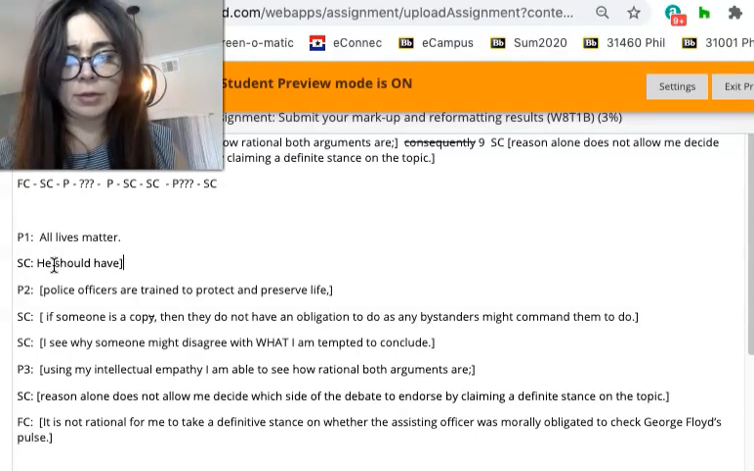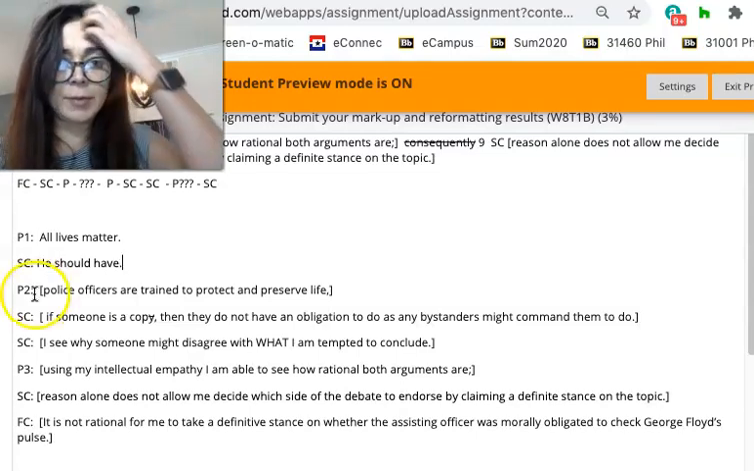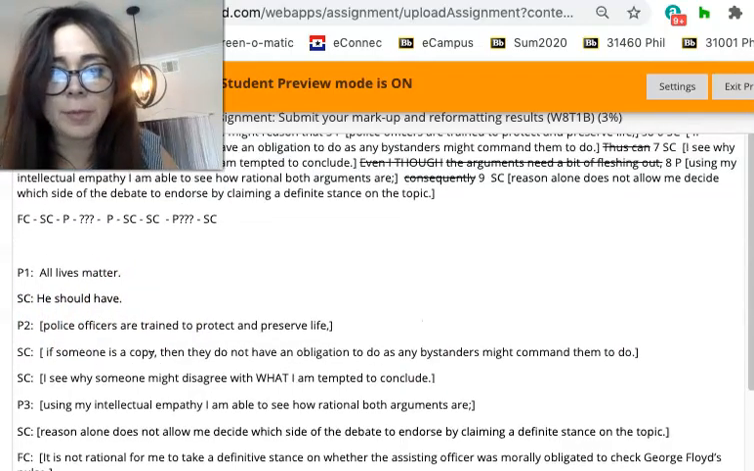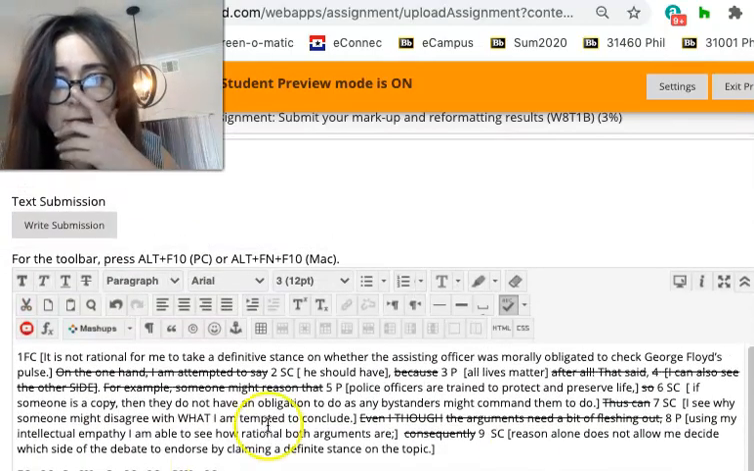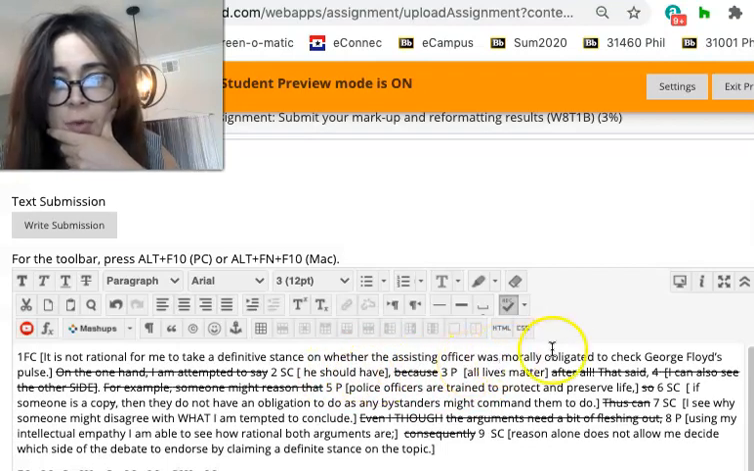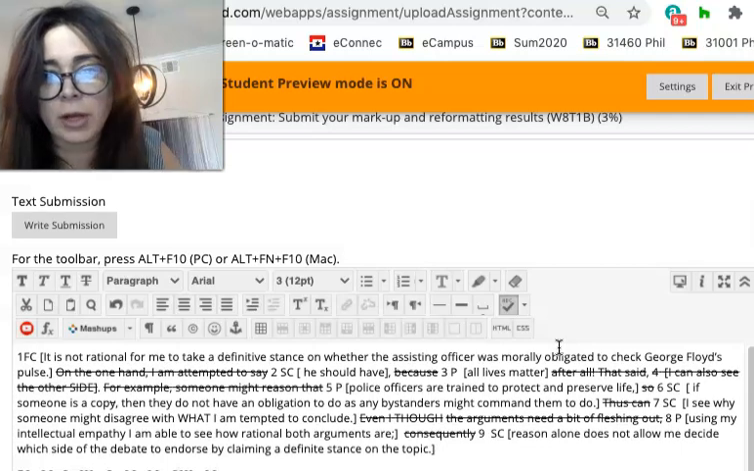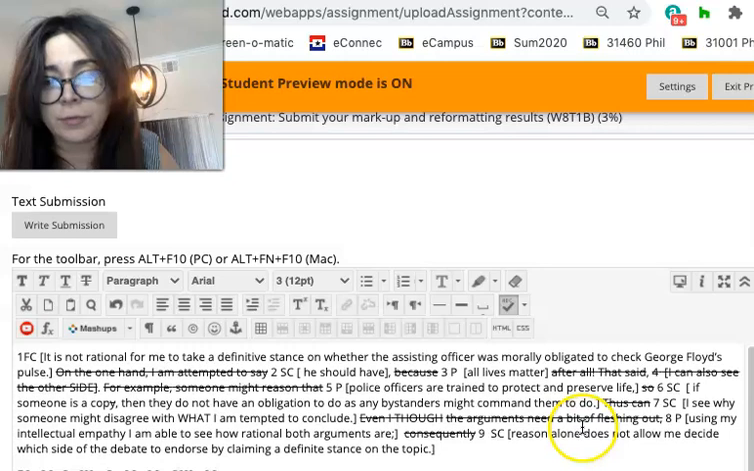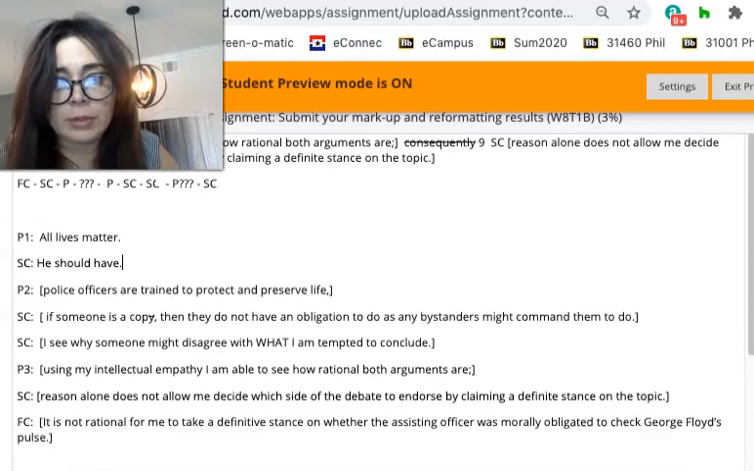Ooh, is that an area to employ uniform language? All lives matter, he should have. Who should have what? Let me go back. Okay, so here it says he should have. So who's he referring to? Oh, the assisting officer. Should have done what? It's not that he should have morally obligated. It's that he should have done whatever he was morally obligated to do. And that was what? Check George Floyd's pulse. So that's what I should have there.